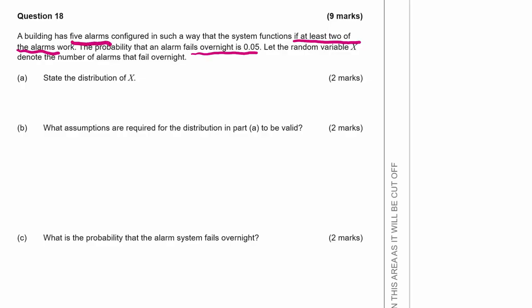So this looks to me very much like a binomial distribution. So we've got a fixed number of trials, which is our 5 alarms, and the probability of failure is a constant 0.05.